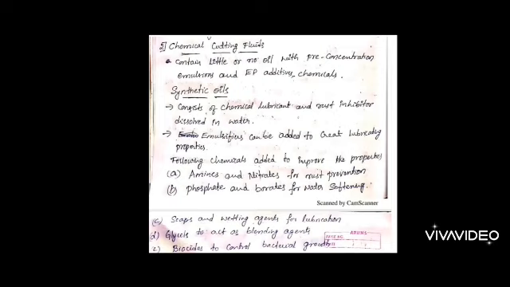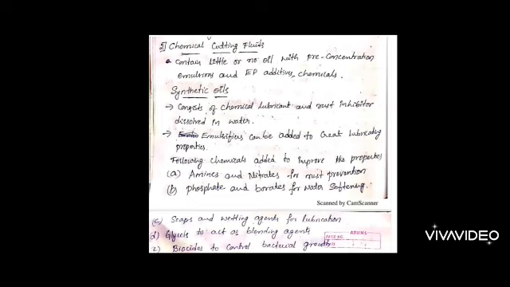Glycol acts as a blending agent to mix all these chemicals, and biocides are added to control the bacterial growth. Because of the presence of water, the base material in chemical cutting fluid, there is a chance of bacterial growth because it is preserved in a reservoir for a long duration. We are continuously recirculating the chemical synthetic fluid, so there is a chance that bacteria will develop and grow. To avoid that, biocide is added to the wastewater.